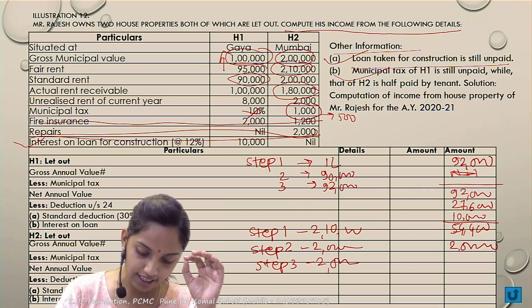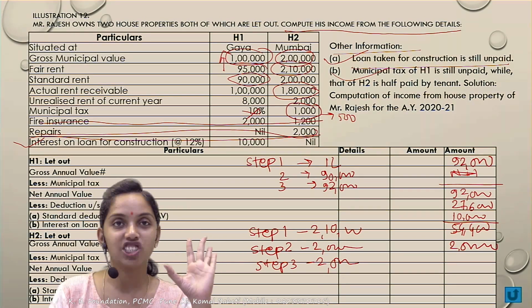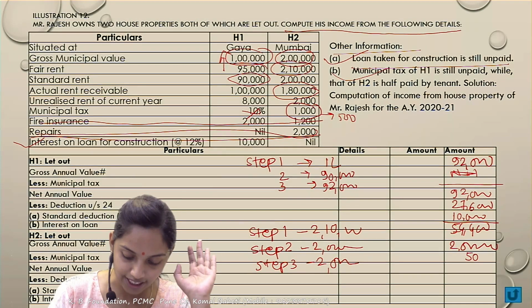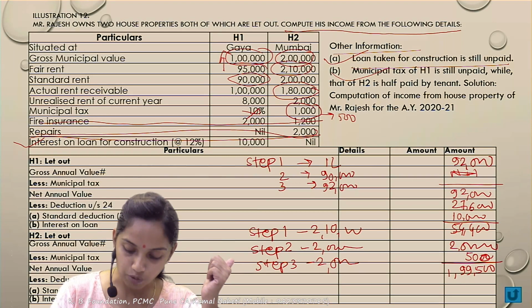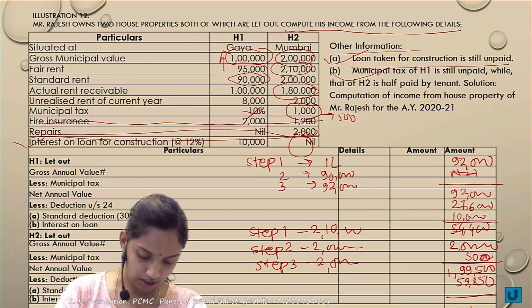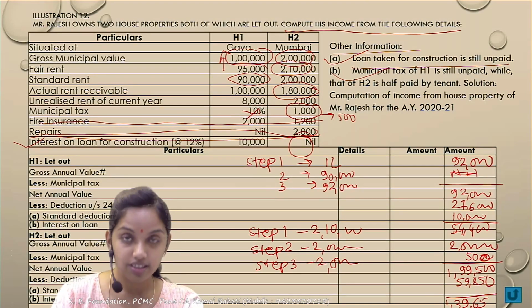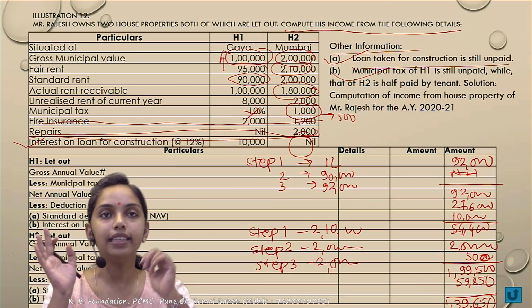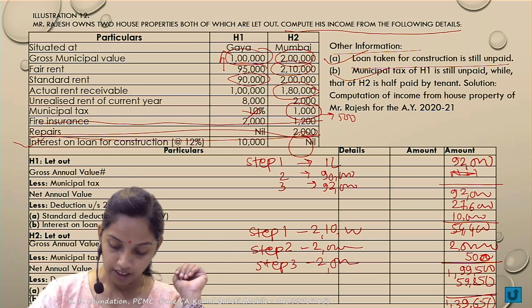Next, the municipal taxes. Half is paid by the owner. The amount paid by the owner would be allowed as a deduction. So in this case, only the 500 would be allowed as a deduction. So the net annual value would be 1,99,500. Then you will get the standard deduction of 30%. That comes to 59,850. Interest on borrowed capital is not there. So ultimately, the income would become 1,39,650. Are you clear with it? So that is the income to be taxed under the HP. If the property is let out, it's very simple.